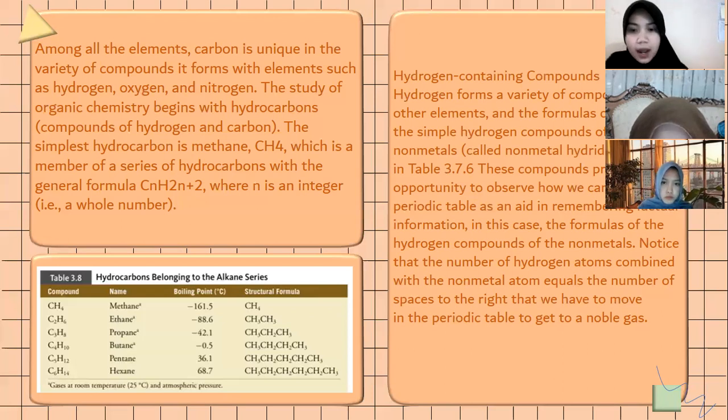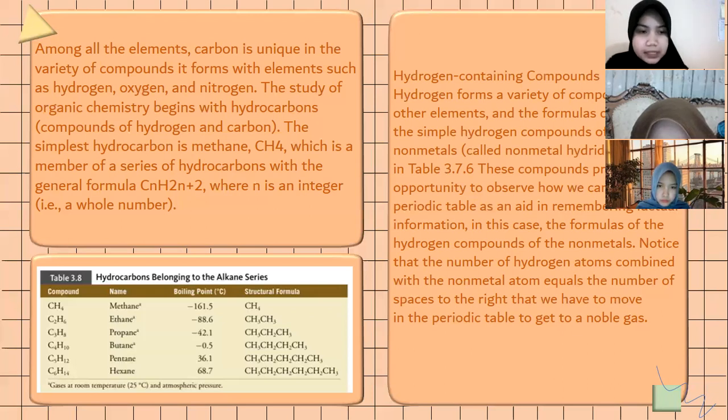So, about formulas belonging to the alkane series, we can see in the table that if we need n as 3, we just substitute 3 for n.